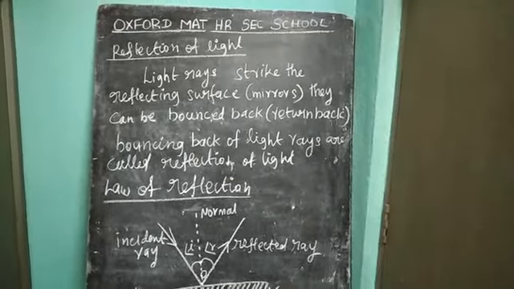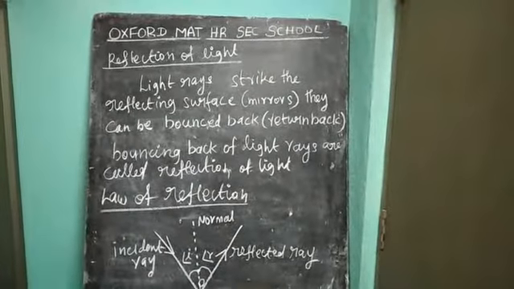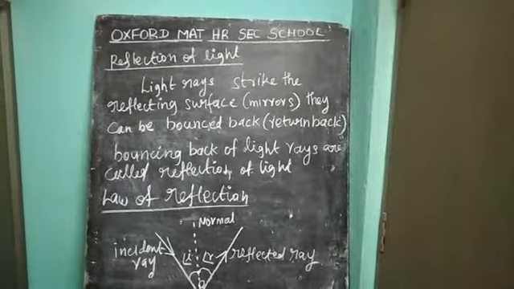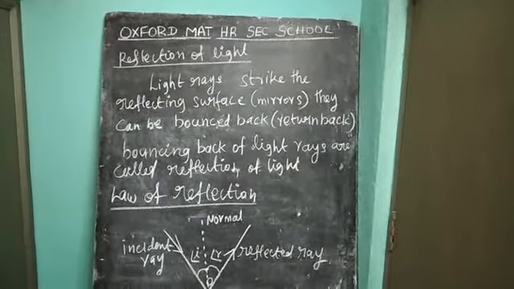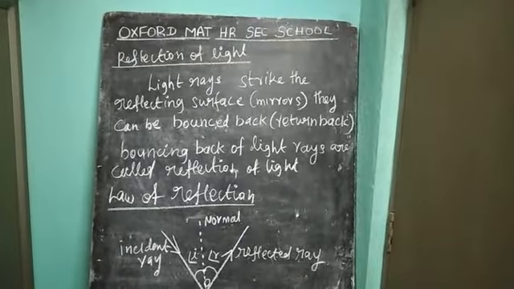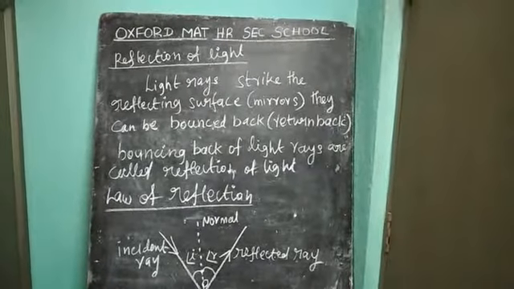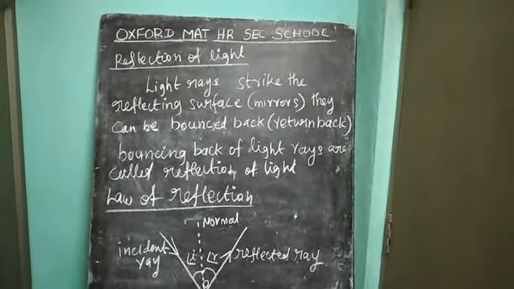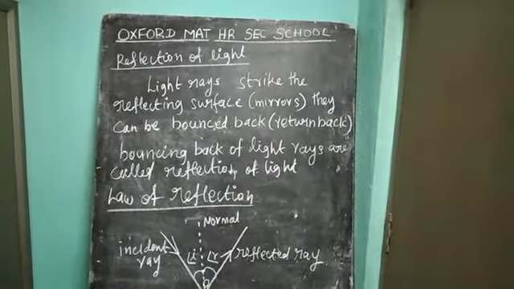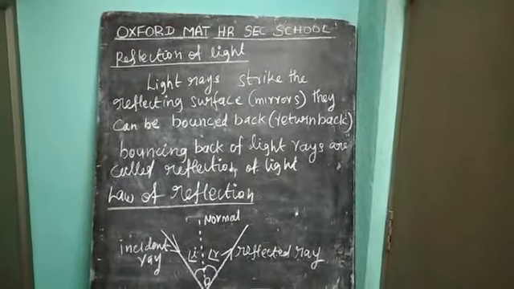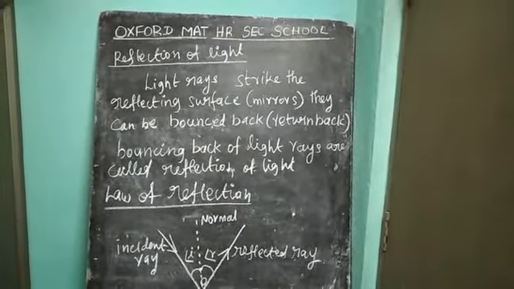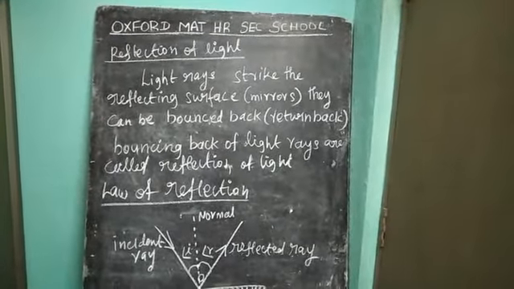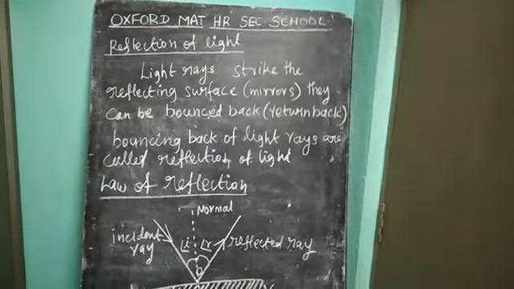Now I am going to teach lesson number 3, light. Reflection of light. So what is reflection of light? When light rays strike a reflecting surface, for example a mirror, they can be bounced back or returned back. This is called reflection of light, or bouncing back of light rays is called reflection of light.